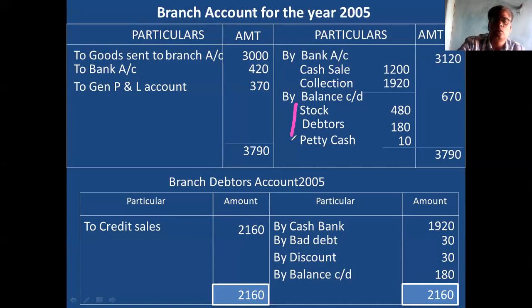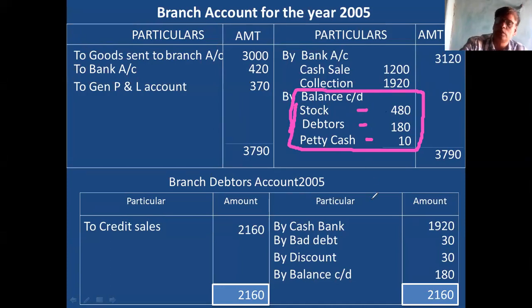These are the closing balances. This is the closing balance for the year 2005. 2005 closing balance becomes the opening balance for 2006. Okay, and then prepare the account.